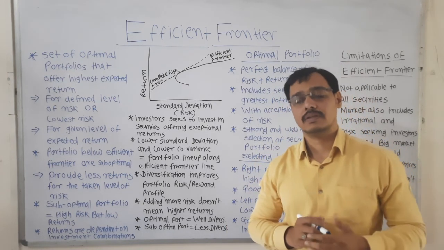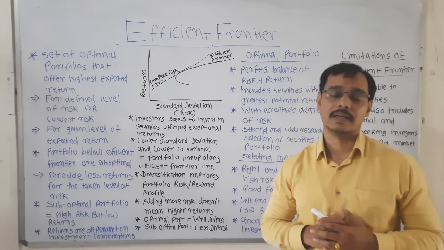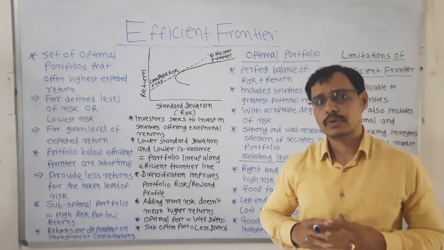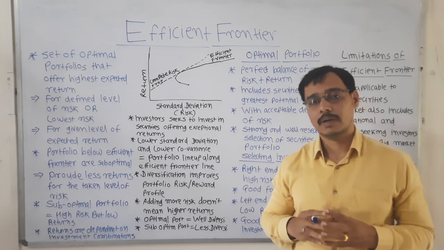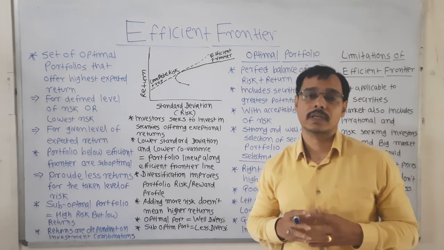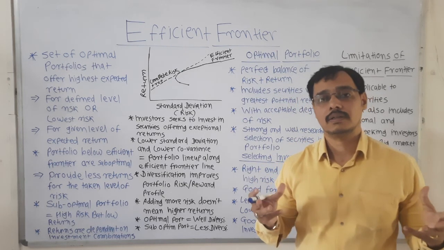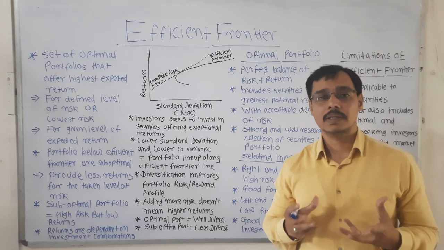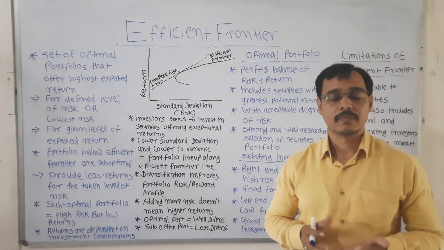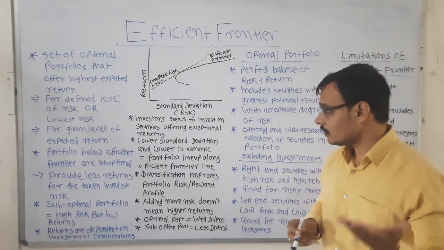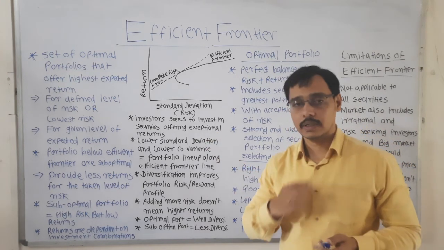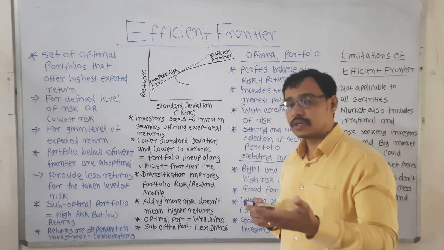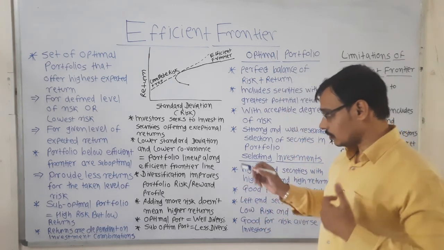The basic thing is that people think that if they invest 50 rupees today, it may also happen that 50 rupees will become 100, 200, 300, 500 over a short span of time. This is the basic assumption. This is the greed of the investors. So they always want to invest in such securities where they can earn exceptional returns.